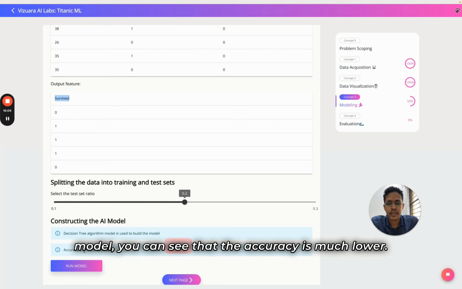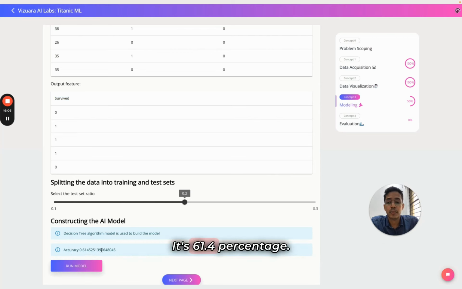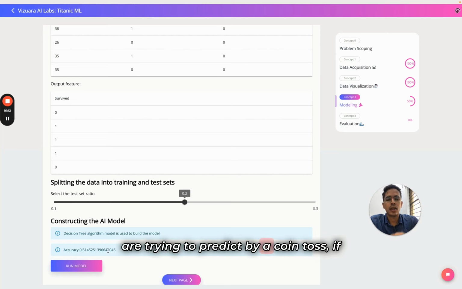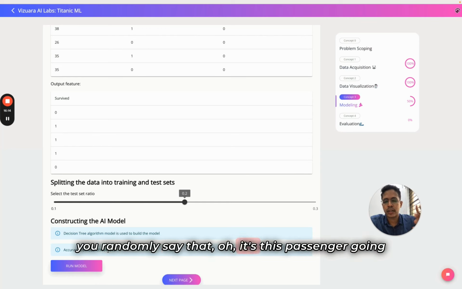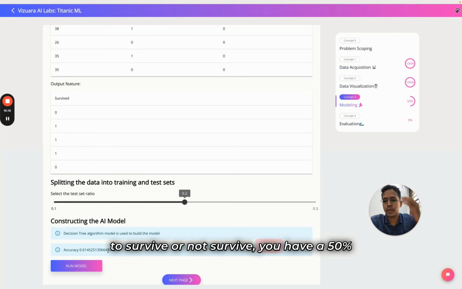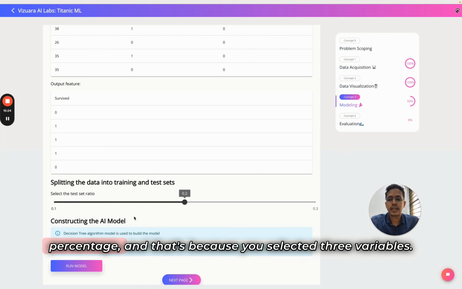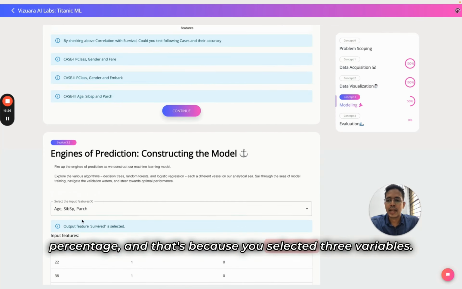Run model. You can see that the accuracy is much lower. It's 61.4%. It's actually very, very low accuracy, because if you are trying to predict by a coin toss, if you randomly say that, oh, this passenger is going to survive or not survive, you have a 50% chance of getting something accurate. So 61% accuracy is actually very low, because you are not too far away from 50%. And that's because you selected three variables.